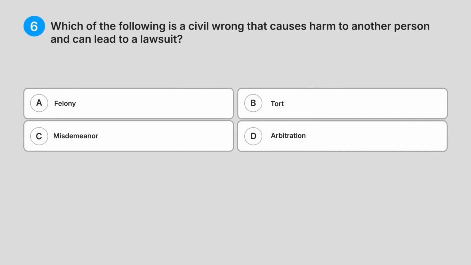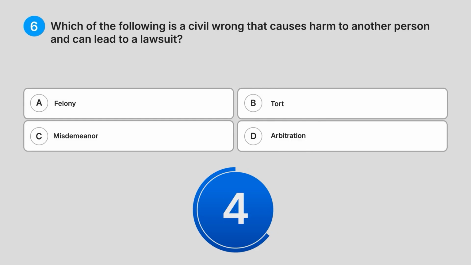6. Which of the following is a civil wrong that causes harm to another person and can lead to a lawsuit? A. Felony, B. Tort, C. Misdemeanor, D. Arbitration. Do you know the answer?